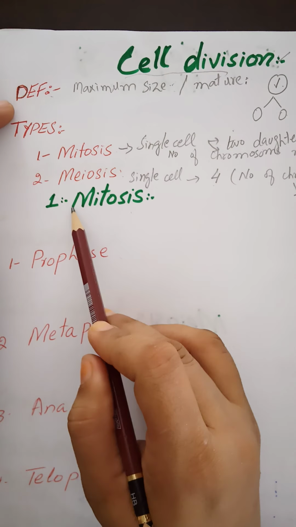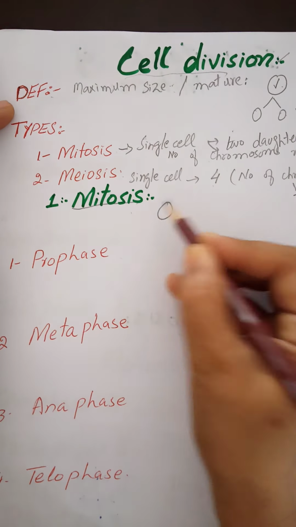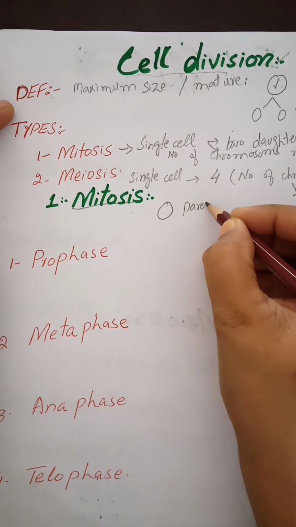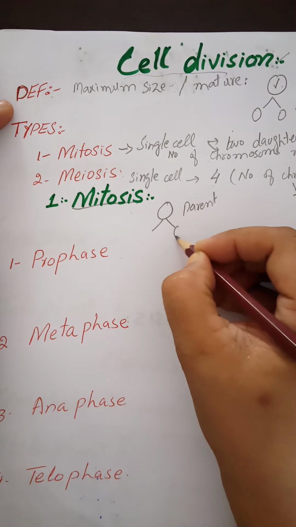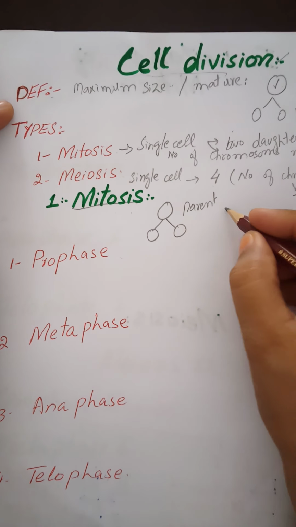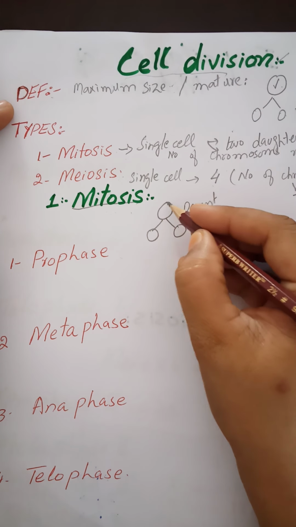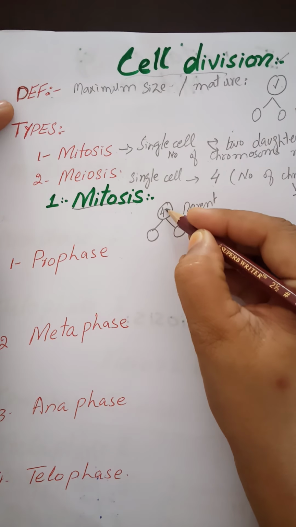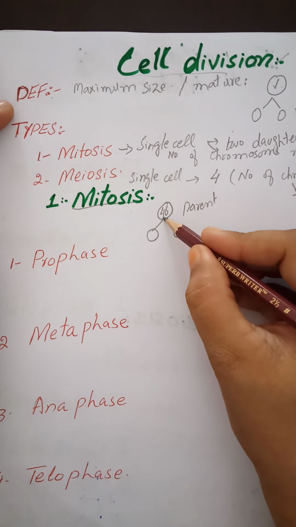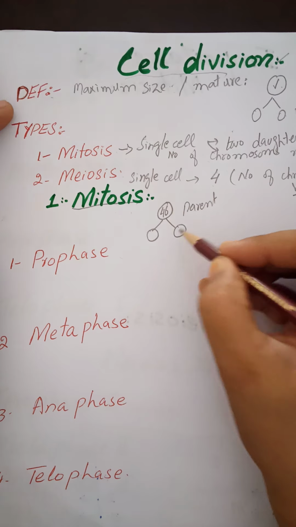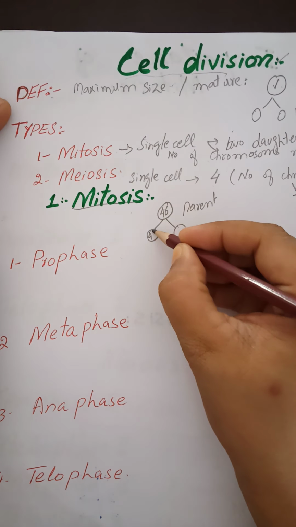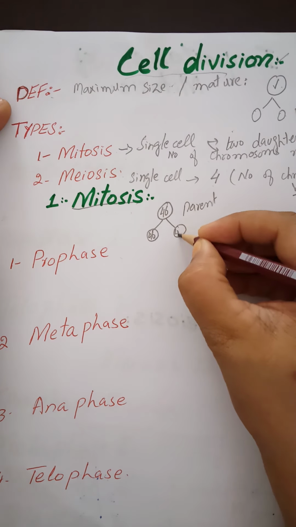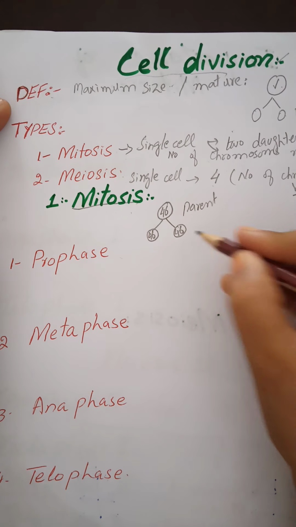Here I will tell you the phases of mitosis. I have told you already the definition of mitosis. Mitosis is a type of cell division in which a parent cell, look at this, this is a parent cell, will divide into 2 daughter cells with the number of chromosomes remaining the same. For example, how many chromosomes are there in the human body? 46. In mitosis, a parent cell will divide into 2 daughter cells and each daughter cell will have 46 chromosomes. The number of chromosomes will not change.